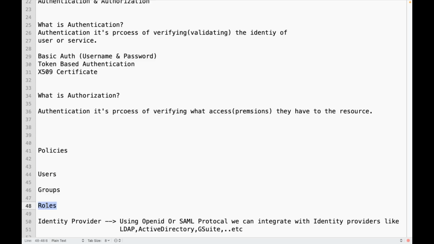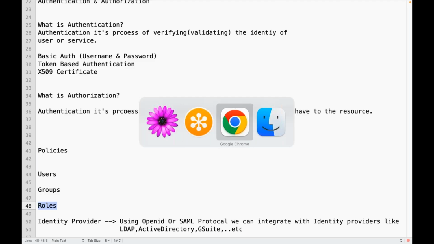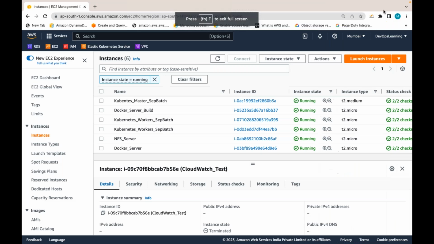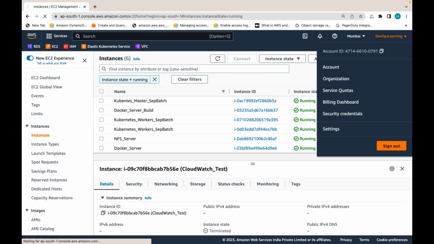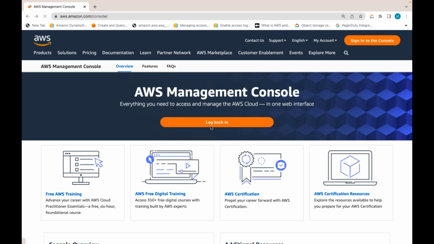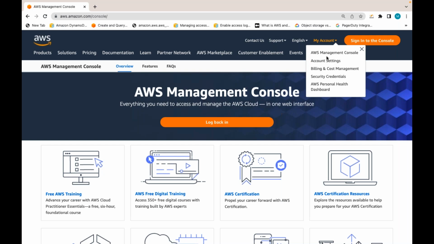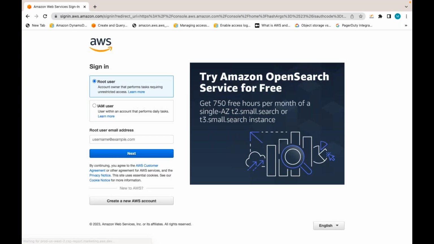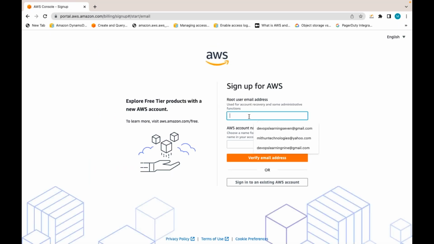So the moment any AWS account is created, the one which we used initially for creating, everyone will start like this only, whether it is a company or an individual. They will first sign in, in the sense they'll create an AWS account.